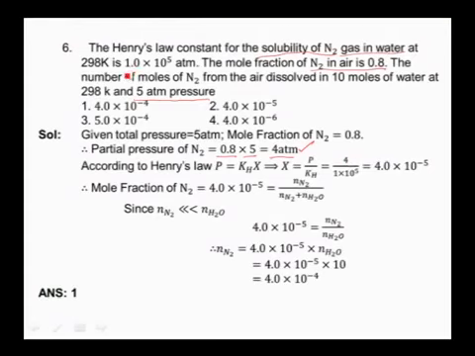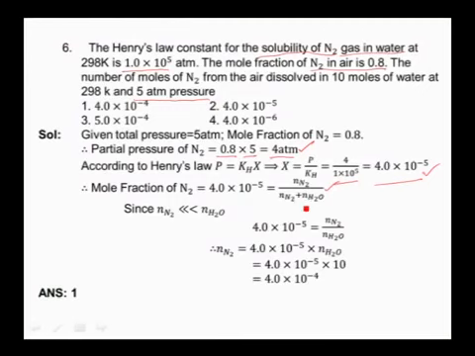And Henry's constant given is 1 into 10 power 5. So I have substituted the Kh value 1 into 10 power 5 here. And on simplifying, I will get 4 into 10 power minus 5. This is the mole fraction of nitrogen. So the formula for mole fraction of nitrogen I have represented here: number of moles of nitrogen by number of moles of nitrogen plus number of moles of water.